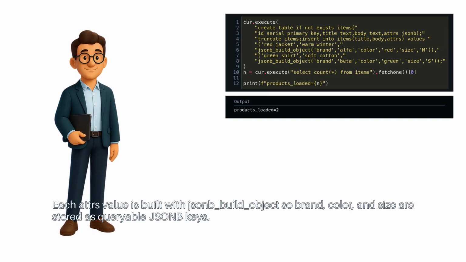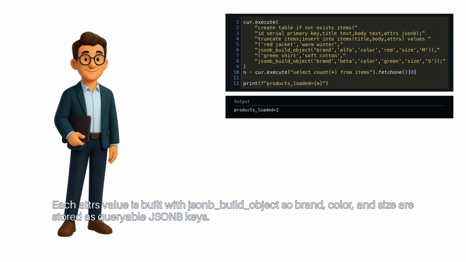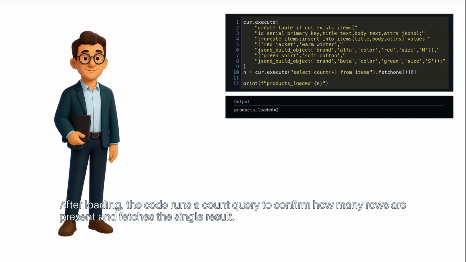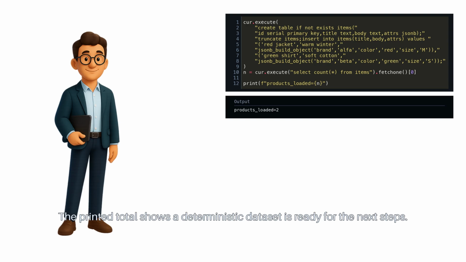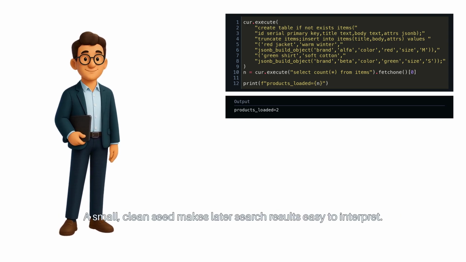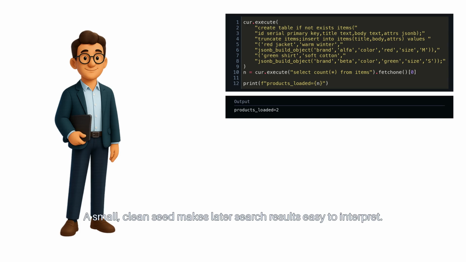Each attrs value is built with jsonb_build_object, so brand, color, and size are stored as queryable JSONB keys. After loading, the code runs a count query to confirm how many rows are present and fetches the single result. The printed total shows a deterministic dataset is ready for the next steps. A small, clean seed makes later search results easy to interpret.